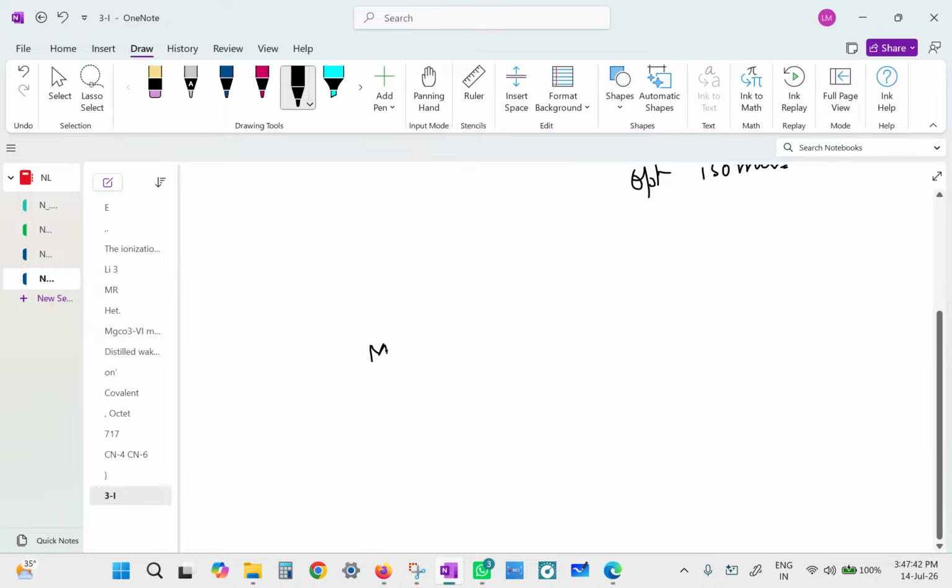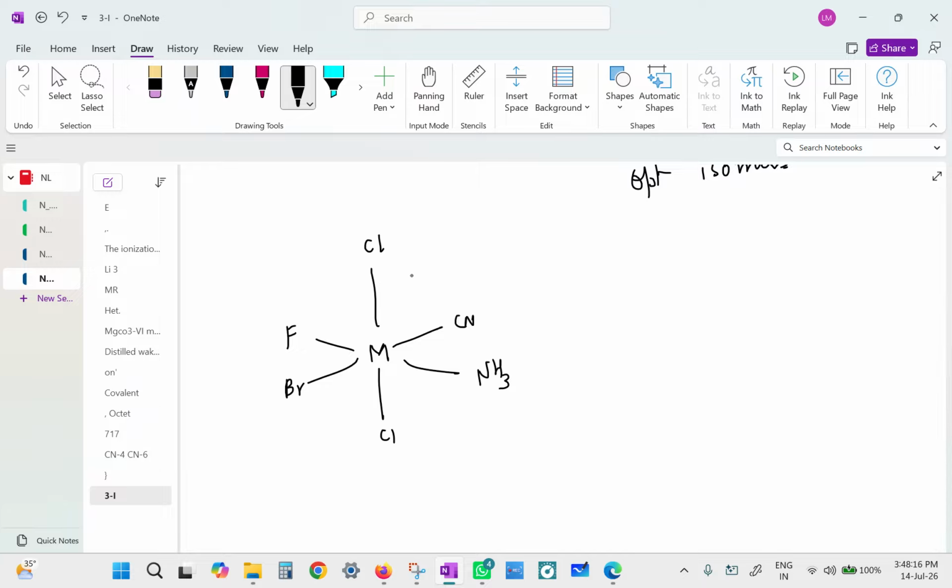Supposing you've got a metal and six positions in an octahedral structure. Now supposing I have got a chlorine here, and ethylene diamine. Ethylene diamine is NH2, CH2, CH2, NH2. Why go to that first? Let us take this as fluoride, bromide, cyanide, and ammonia. Is there a plane of symmetry in this molecule? Check again. Yes, we can obviously see chlorine and chlorine opposite to each other.